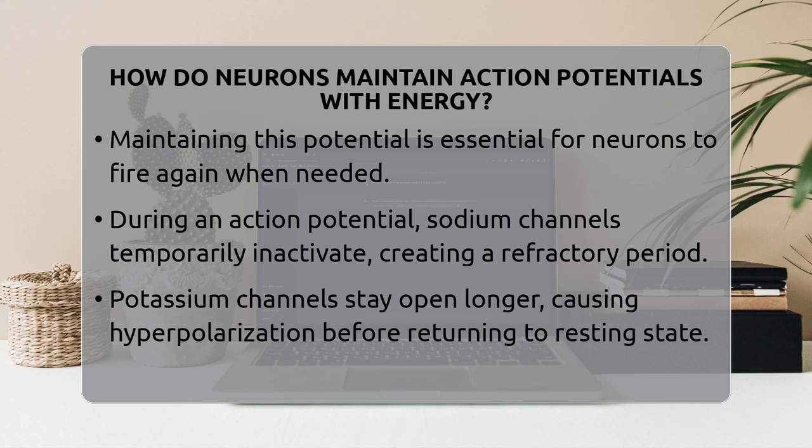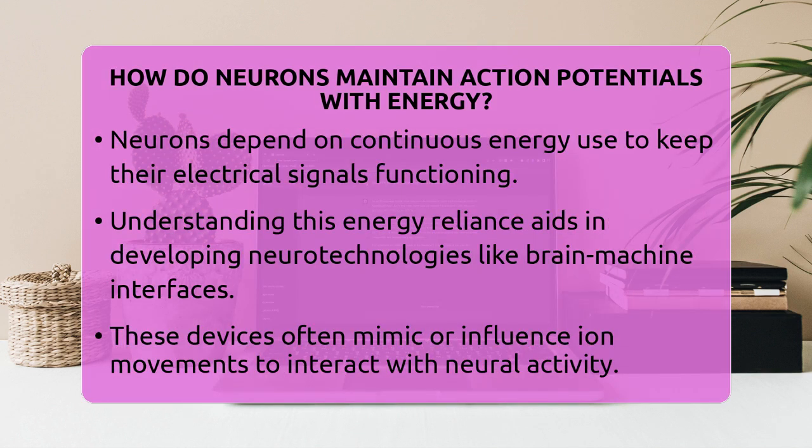During an action potential, sodium channels open and then close, entering an inactivated state. This inactivation creates a period where the neuron can't fire again immediately, called the absolute refractory period. Potassium channels stay open a little longer, causing a brief hyperpolarization, which makes the inside of the neuron even more negative before it returns to its resting state. All these steps show how neurons rely on energy to keep their electrical signals alive.